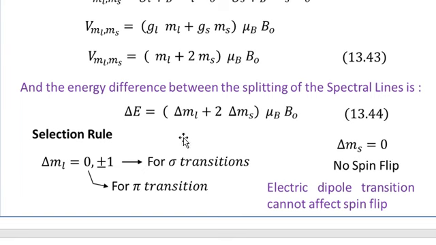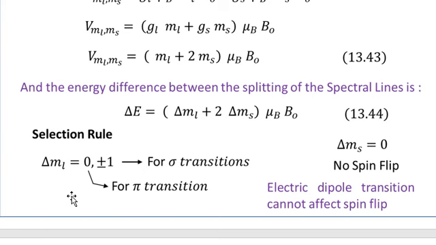So you see that when we want to calculate the energy between the states given by equation number 13.44, we need to use these two selection rules. Delta ML is equal to 0, plus minus 1, and delta MS must be equal to 0. That is, the spin will not change when the transition occurs. So the change in the spin magnetic quantum number will be equal to 0. So we need to consider these two selection rules simultaneously